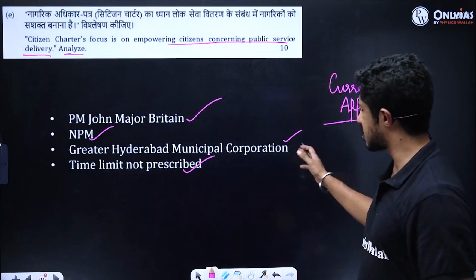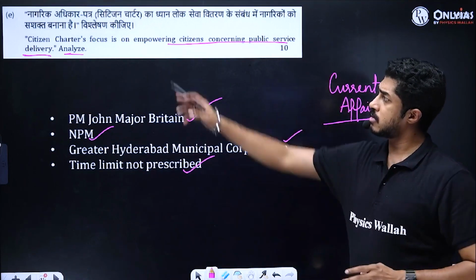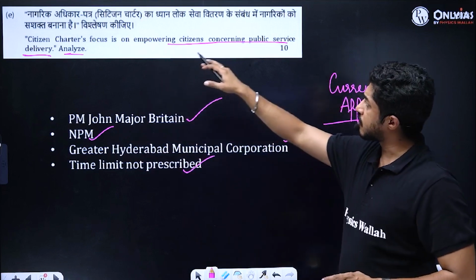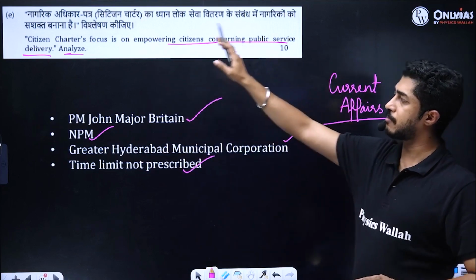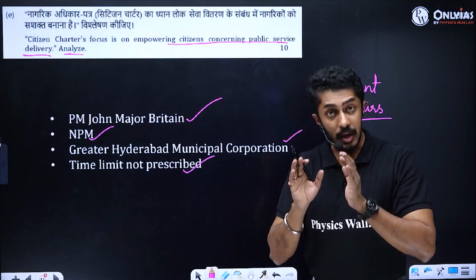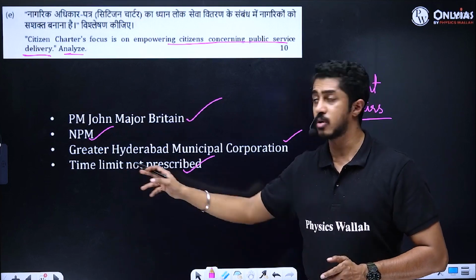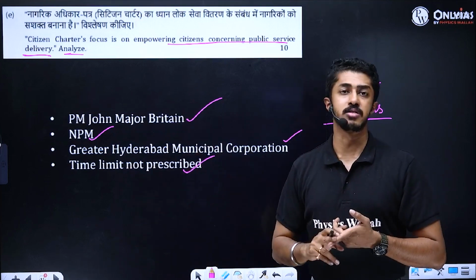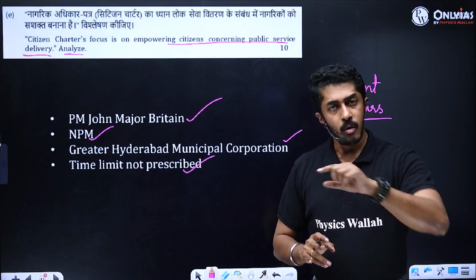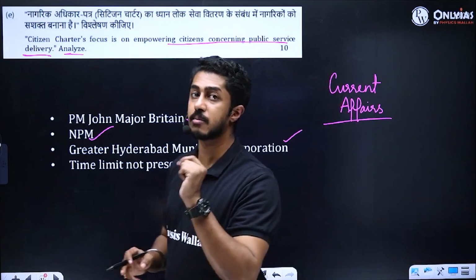I think this particular statement was made by Mr. Venkaiah Naidu. Clear? So you will analyze it. So Citizens Charter focuses on empowering citizens concerning public service delivery. Agreed. Its focus is on that. But there are drawbacks to it. Drawback is what? There is no time limit. There is a hesitation. And again, officers are not taken to task. If they fail to deliver the services, not everybody is punished.